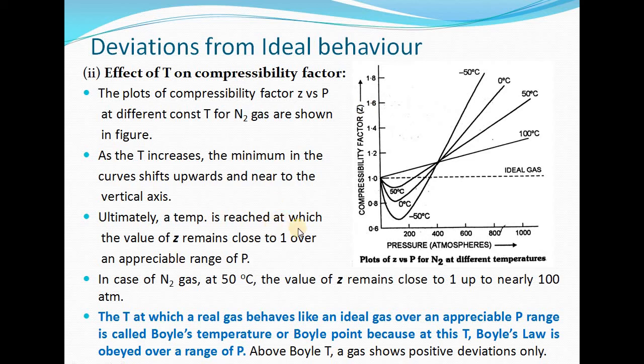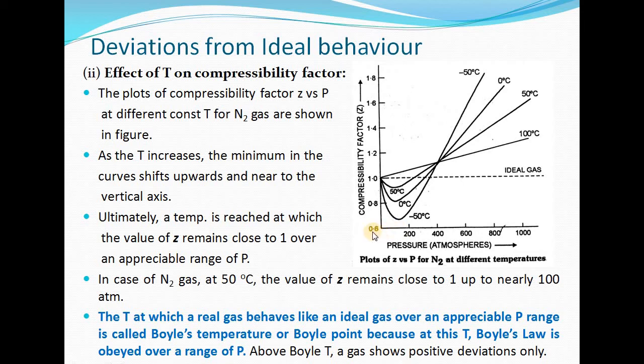Ultimately, a temperature is reached at which the value of Z is remaining close to 1 over an appreciable range of pressure. For example, in this case, for nitrogen gas at 50 degrees Celsius, the value of Z is remaining close to 1 up to nearly 100 atmosphere pressure.